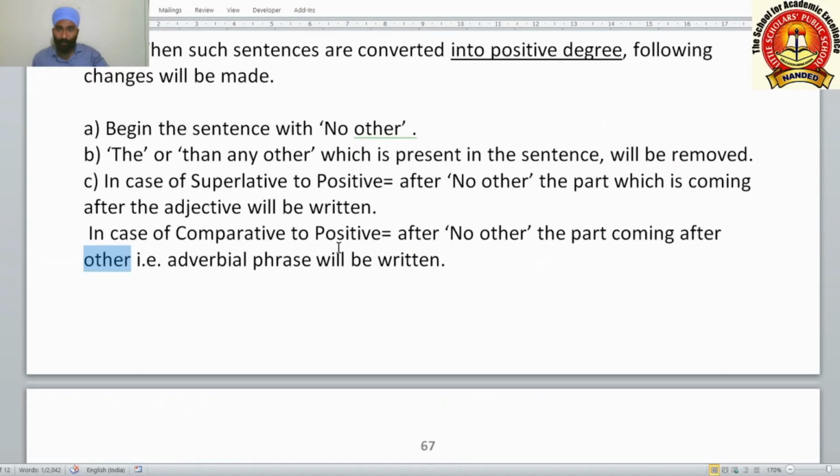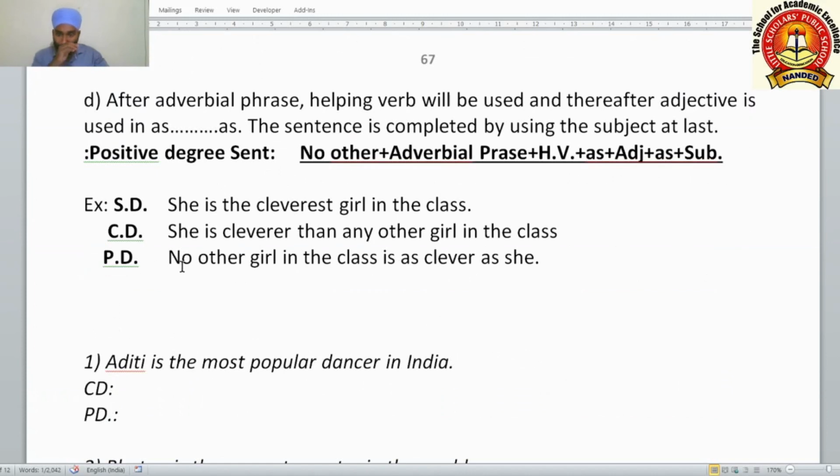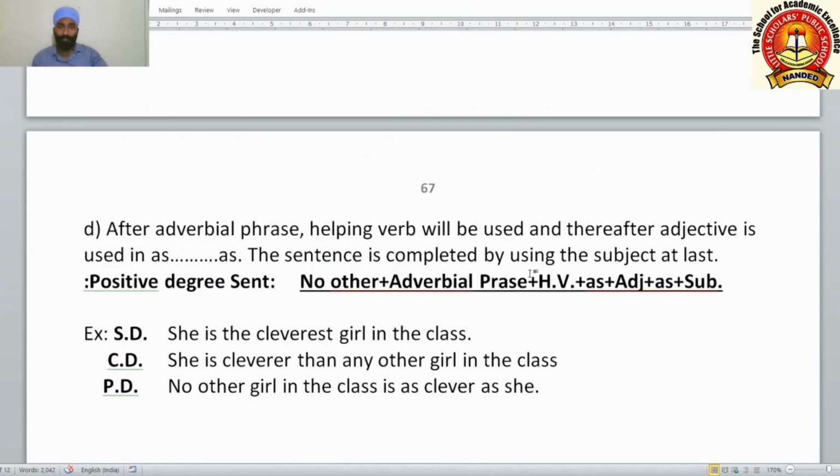In case of comparative to positive, let us understand: she is cleverer than any other. After any other, the part girl in the class, the same we are writing here: girl in the class. Thereafter the structure: after the adverbial phrase a helping verb will be used, and thereafter the adjective is used in as. See here,